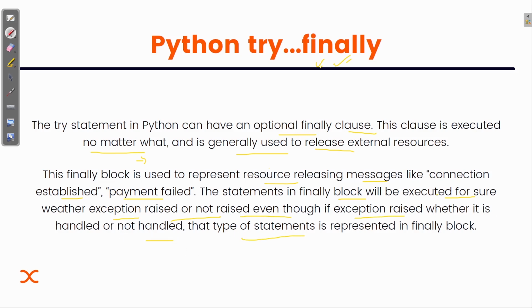Those are the statements we put in the finally block. We want them to get executed whether or not the error is caused. We are not bothering about it. It will get executed.